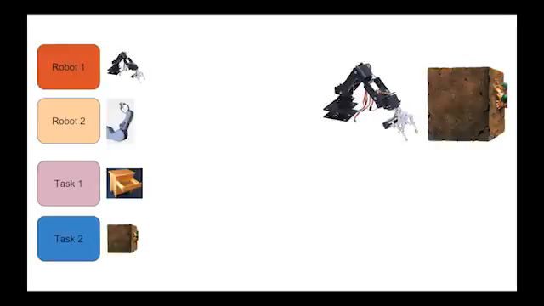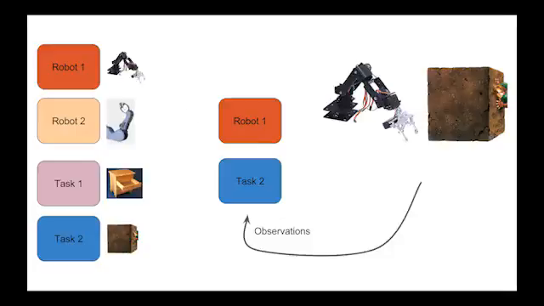Given a particular robot performing a particular task, we form the policy by composing the relevant modules. This policy is a neural network that takes in observations and outputs actions. Our goal is to train modular policies on a subset of all possible robot task combinations such that the modules learned perform well in the remaining combinations without additional training. We refer to this as zero-shot performance.